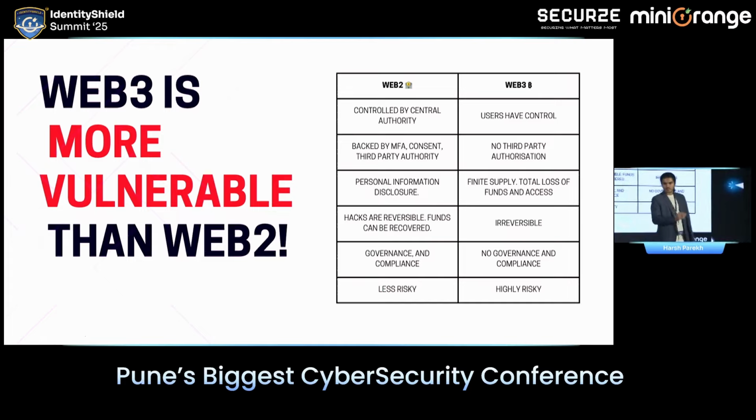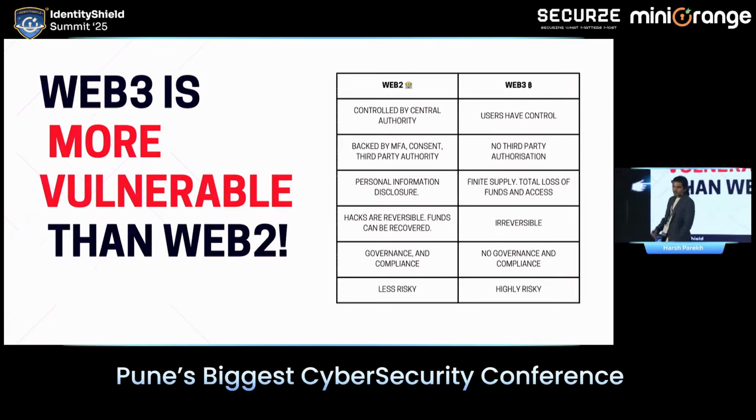Second, in the Web2 ecosystem, you have multiple authorities above you, as I explained. You have multi-factor authentication. You have to enter an OTP. If you want to make a larger transaction of $1 million, $5 million, $10 million, can you NFT it to someone? No, we don't have that facility right now. You have to go to the bank and do it manually. So you have more security layers. In Web3, you can straight away send $250 million in blocks, and no one is going to ask you. And this is exactly what happens when a breach is conducted.